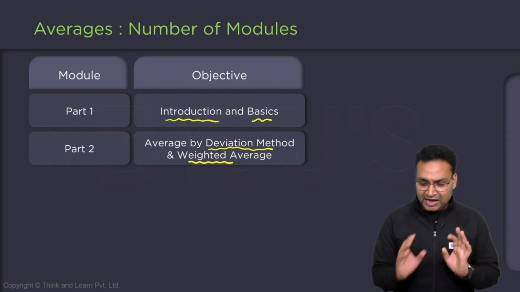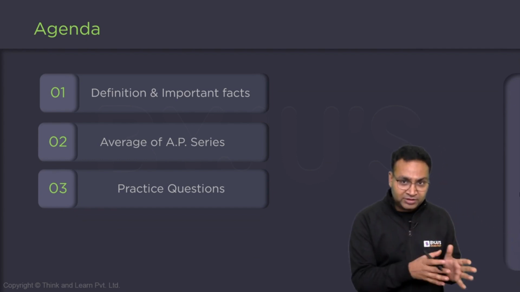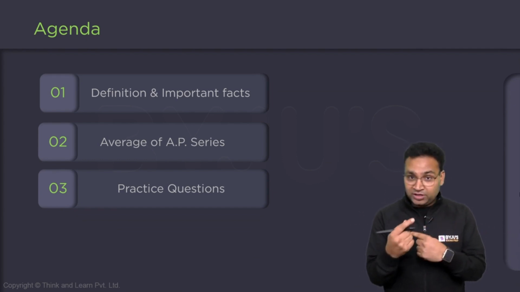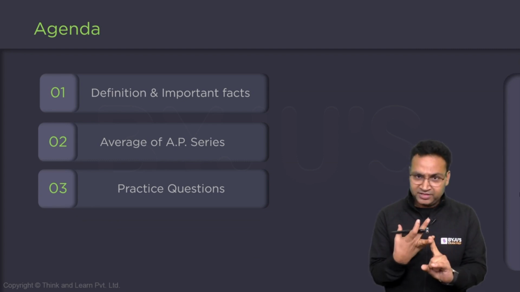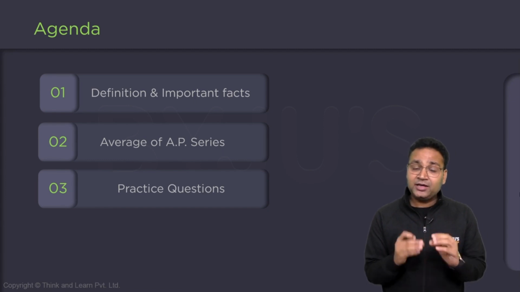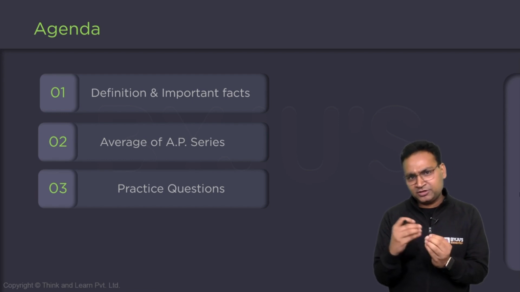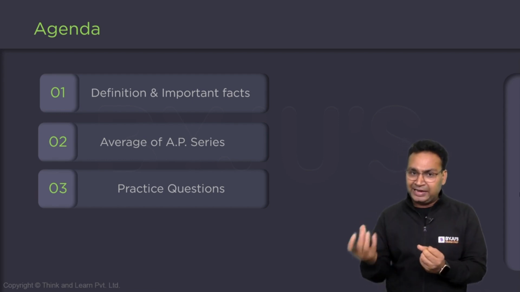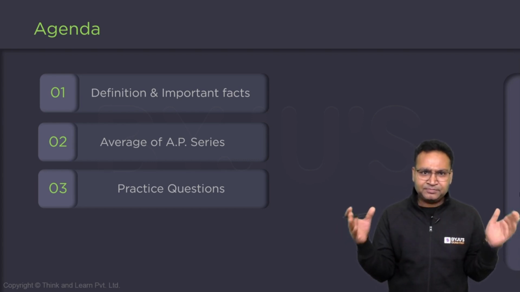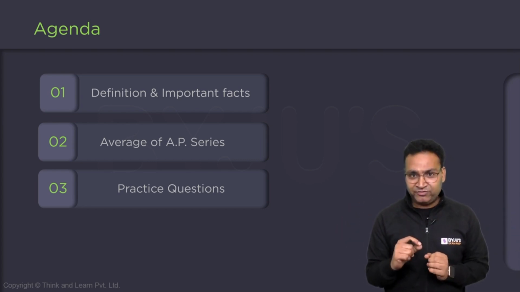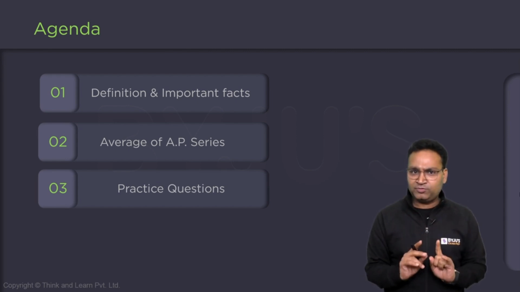Average is one of the very important, core topics of arithmetic. I have told you the three core topics of arithmetic: percentages, ratios, and average. Why? Because whenever you deal with questions of mixtures and allegation, time and work, time speed distance, or problems on ages, almost in every arena we use the average, maybe as an intermediate term or at some part of the word problem.